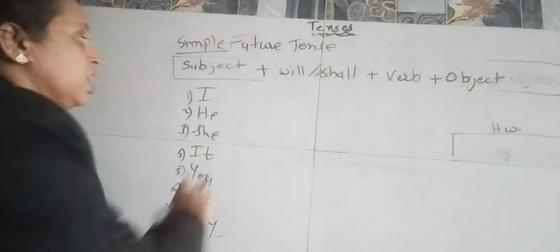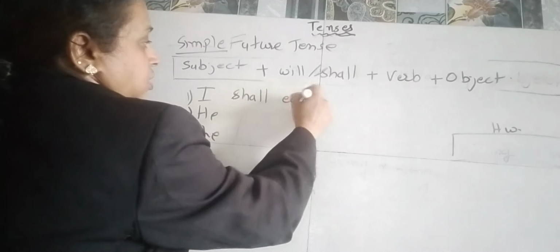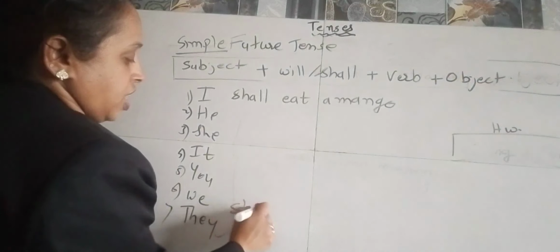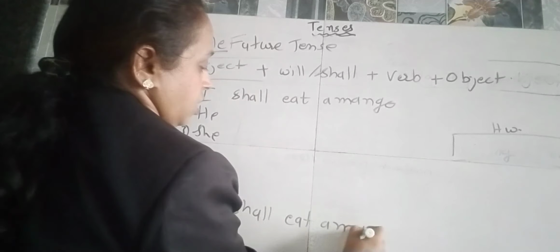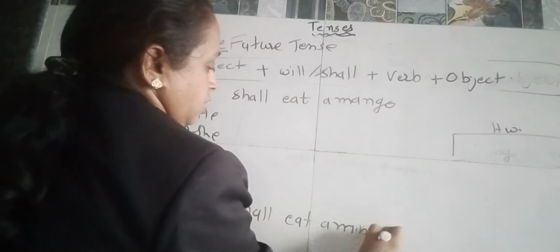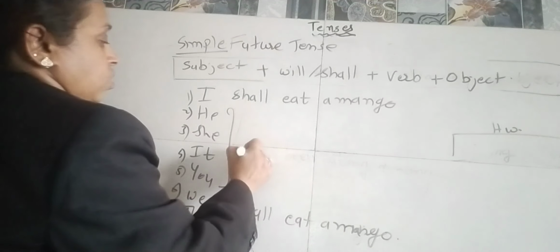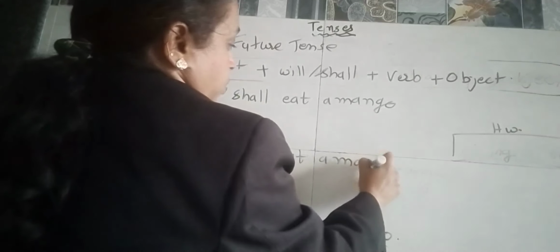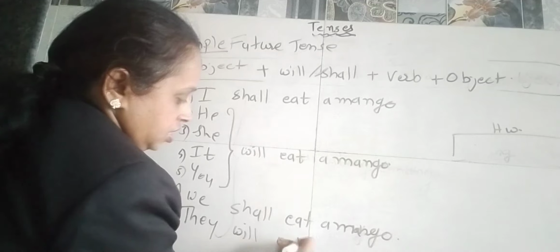Now here, I shall eat a mango and we shall eat a mango. Okay, then for the rest of them it is will eat a mango, and here also they will eat a mango.